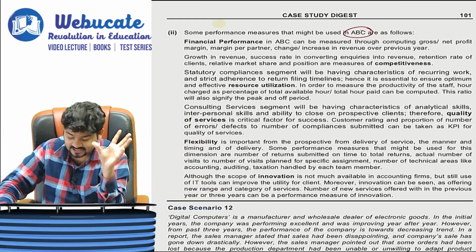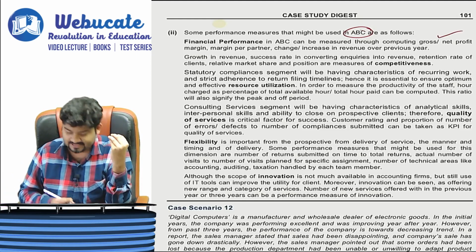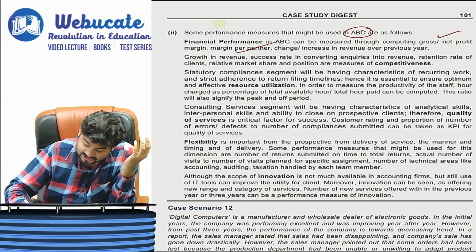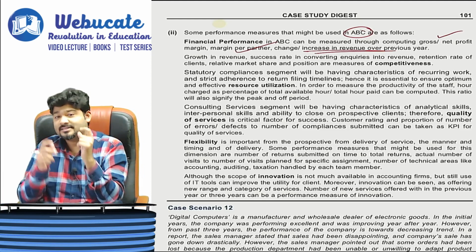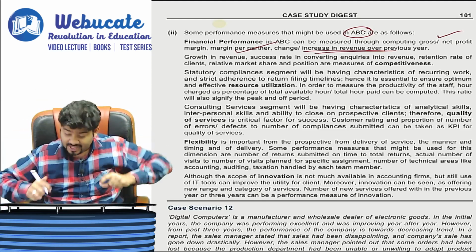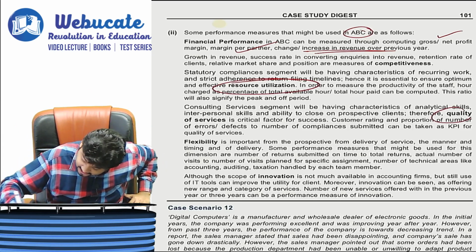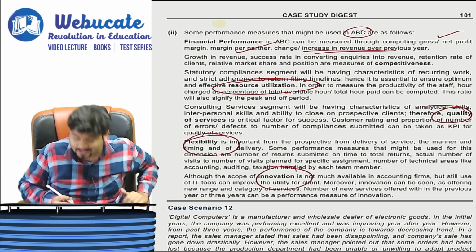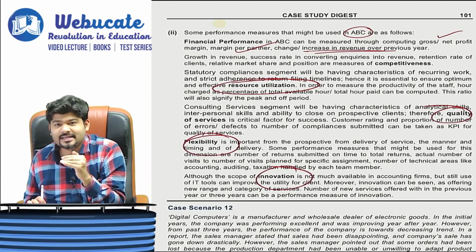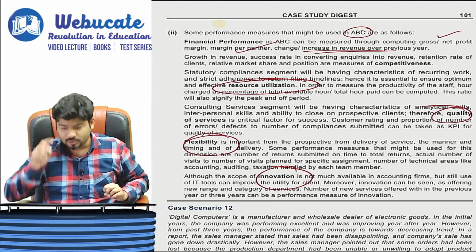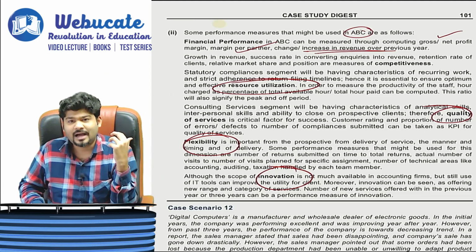See, financial performance can be measured through gross or net profit margin, margin per partner, change or increase in revenue over previous year, which we understood. But see, this will happen only if we are able to give them resource utilization, quality, flexibility, innovation. You agree to me or not? So until and unless I give them this QFIR, will I be able to reach to the level of high gross margin, high revenue?